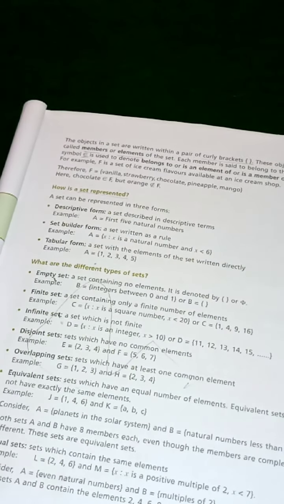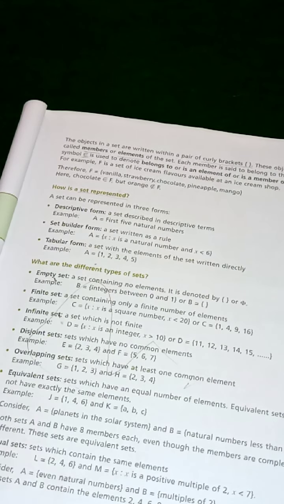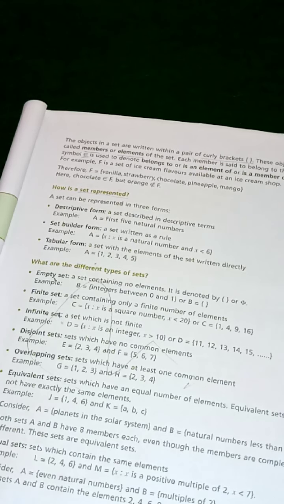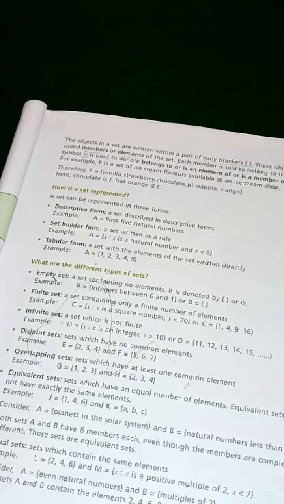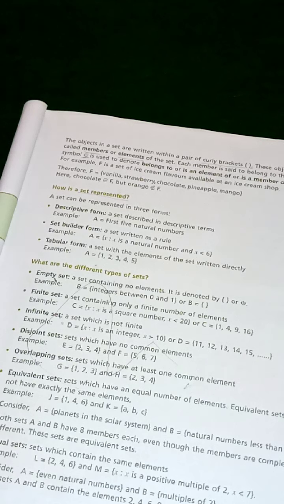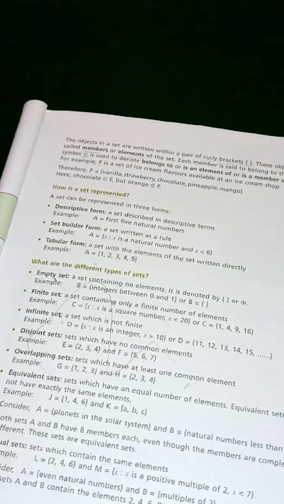In tabular form, example: A equals curly bracket starts 1, 2, 3, 4, 5, curly bracket ends. So in this example, the numbers which came we write in the set in their original form. These are natural numbers.